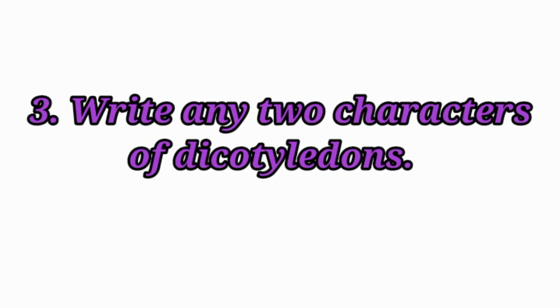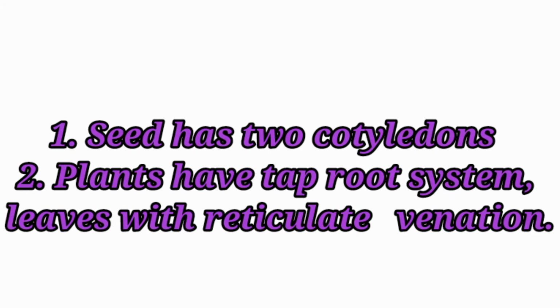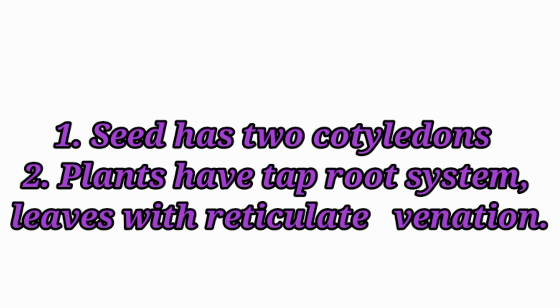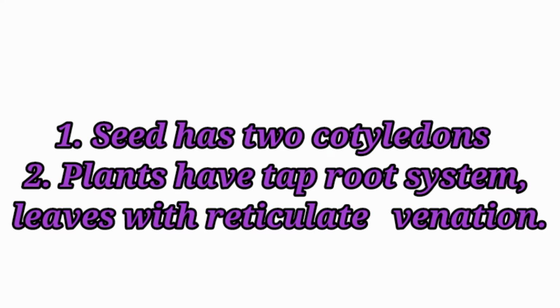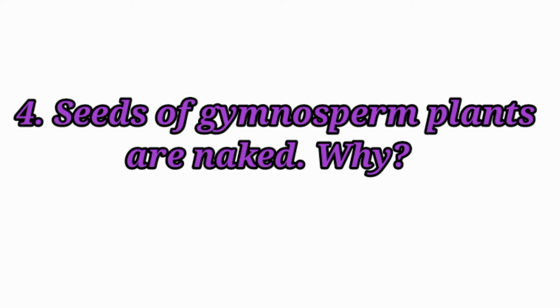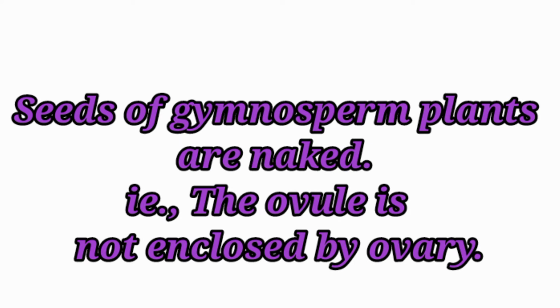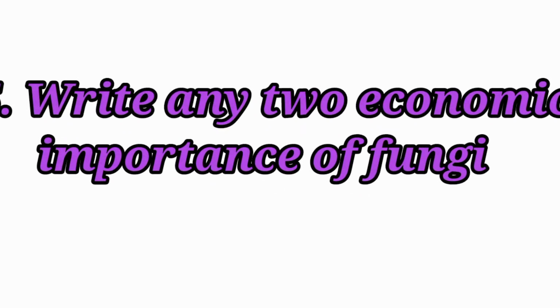Third question, write any two characters of dicotyledons. Answer, seeds have two cotyledons. Plants have tap root system, leaves with reticulate venation. Fourth question, seeds of gymnosperm plants are naked. Why? Answer, seeds of gymnosperm plants are naked, that is, the ovule is not enclosed by ovary.